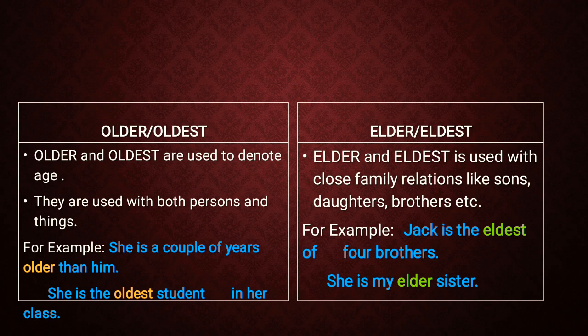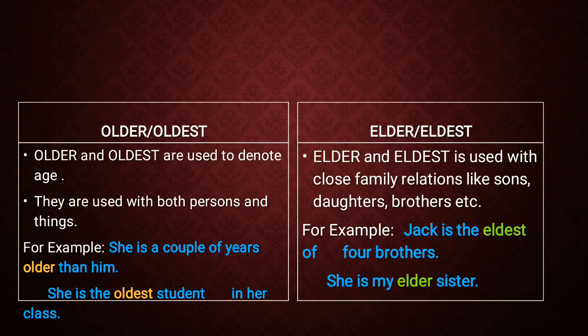Now, you can see that these words older and oldest are used when we are comparing on the basis of age. But here we are comparing all the students of a class. We have to remember that older and oldest are used to denote age among all.